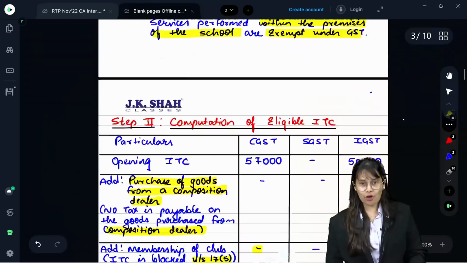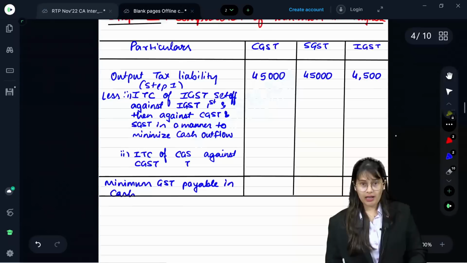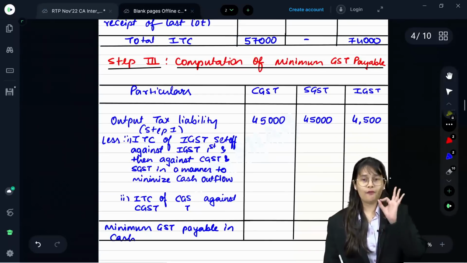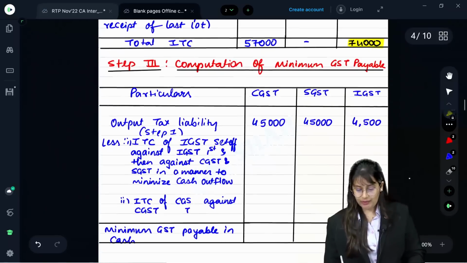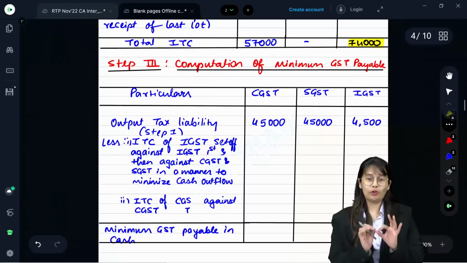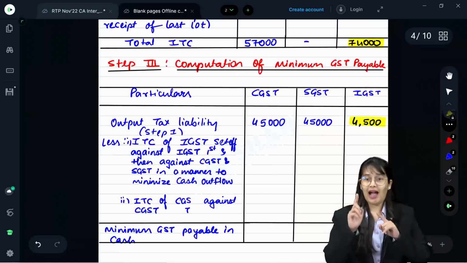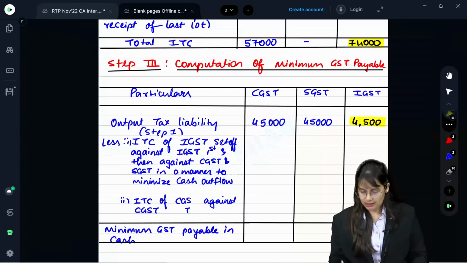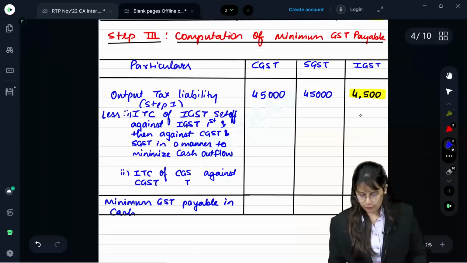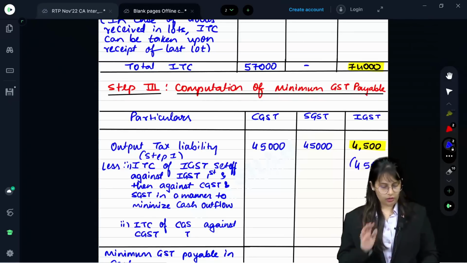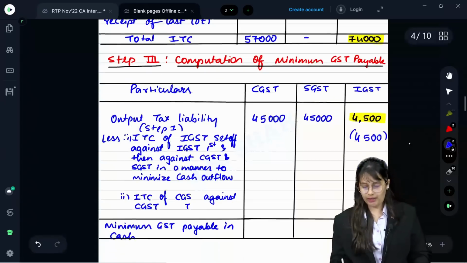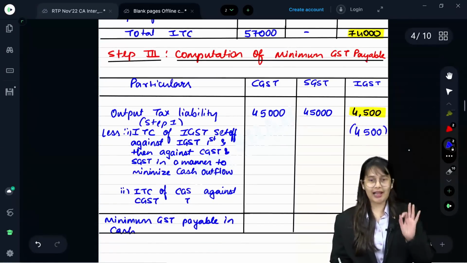So that you have to just copy, paste. Okay. Now you have to set off. How will you set off? First, you will take IGST credit. You have 74,000 available, but you have to pay only 4,500. IGST credit first be set off against IGST. So, let me put 4,500 over here. Out of 74,000, if 4,500 gone, then 69,500 will remain. Out of 69,500, you have to allot to CGST and SGST.